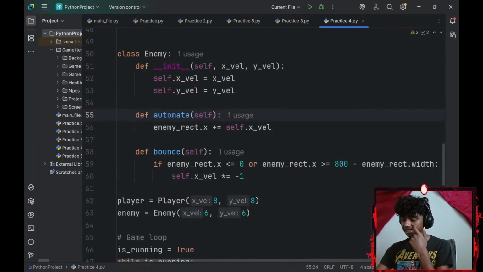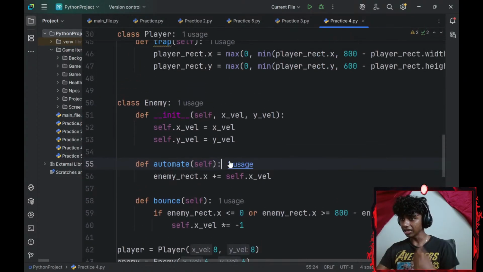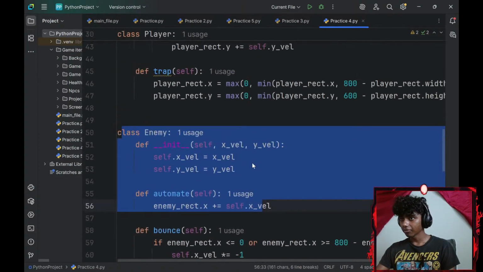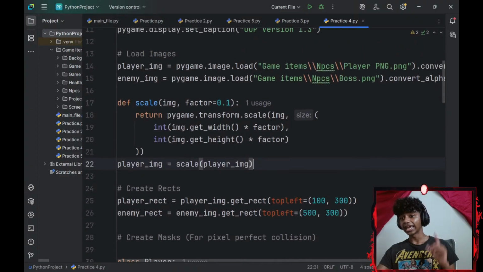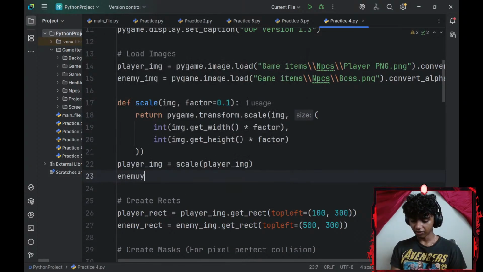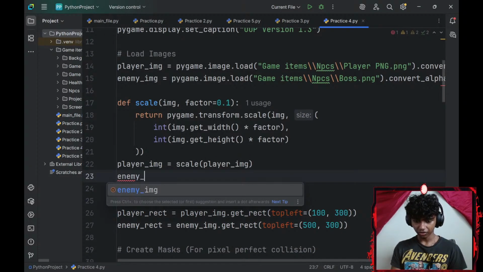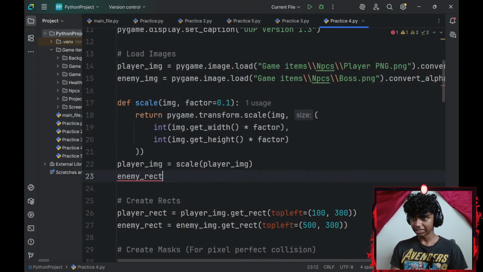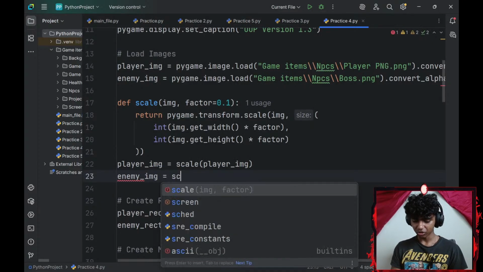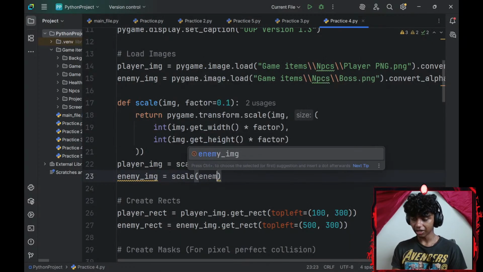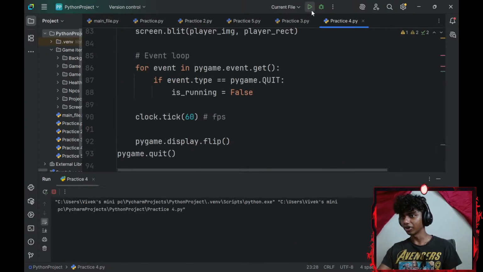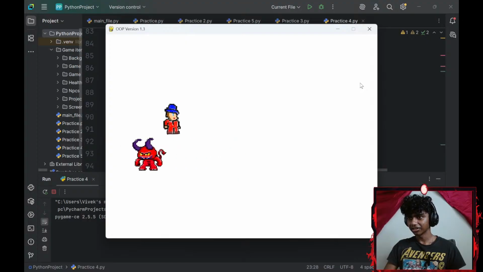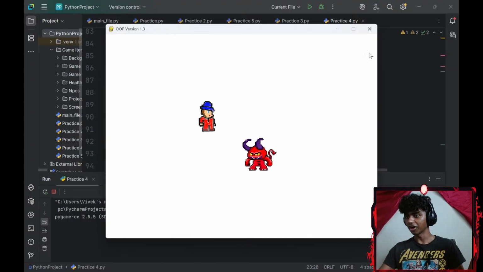My bounce is correct, so that should bounce my enemy. My rect is most likely wrong in that case. Enemy rect equals enemy.image.get_rect. I didn't scale my enemy. There we go. Enemy_image equals my scale function with my enemy_image. There we go. And now my enemy is going to be seen. I'm pretty sure. Perfect, my enemy is here. There we go, it's automated.